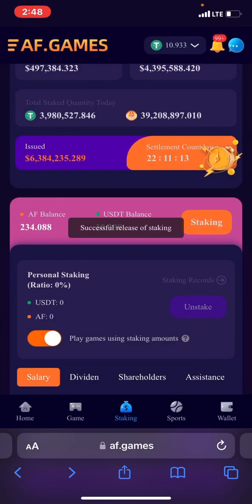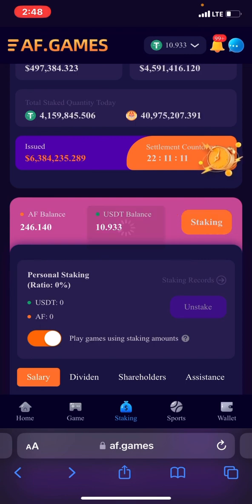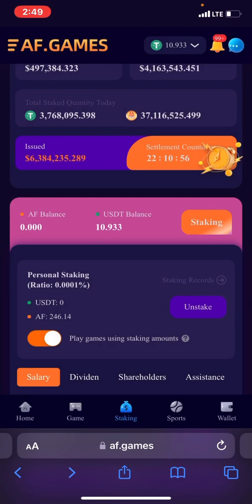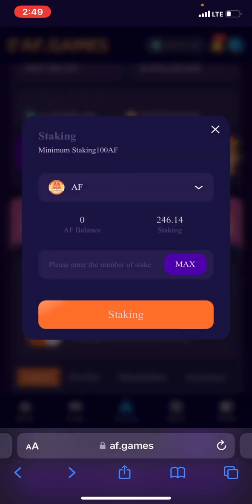For example, let me unstake. I've unstaked all these coins. Now if I want to stake it, just click here, click maximum. If I want to stake USDT, if I don't have USDT, I can stake half. Right, click maximum and then you stake. Do you understand? It's as simple as that. Once you stake it, confirm, stake USDT also, max, confirm.